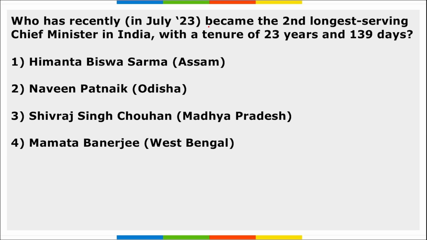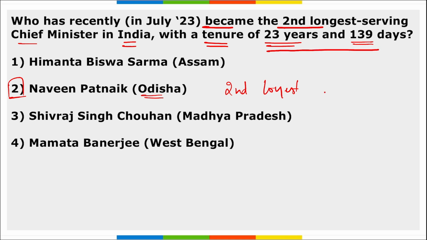Next, who has recently become the second longest serving chief minister in India with a tenure of 23 years and 139 days? He will be Naveen Patnaik. He is the chief minister of Odisha, correct? And he is the second longest serving chief minister in India now. His term is 23 years and 139 days. Correct? He is a 5-time chief minister of Odisha. He took charge in the year 2000, right?